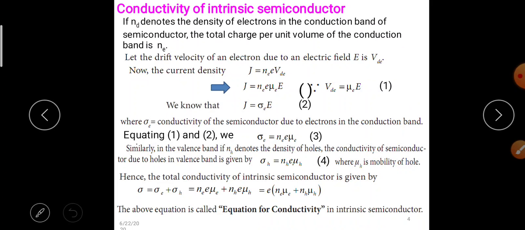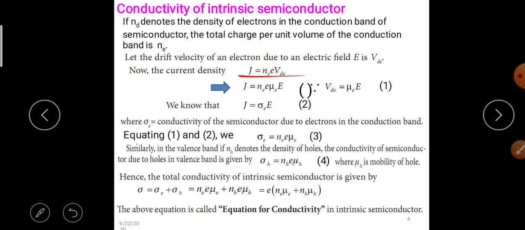Now the current density J is equal to Ne e Vde, so J is equal to Ne e mu e E. We also know that J is equal to sigma E, where sigma e is the conductivity of the semiconductor due to the electrons in the conduction band.